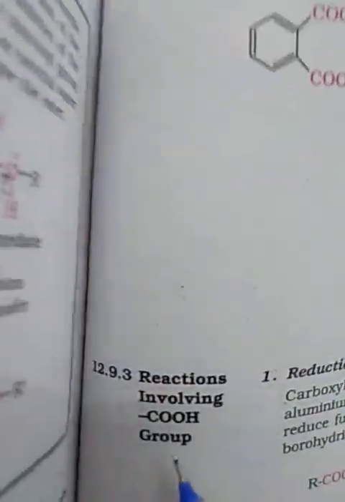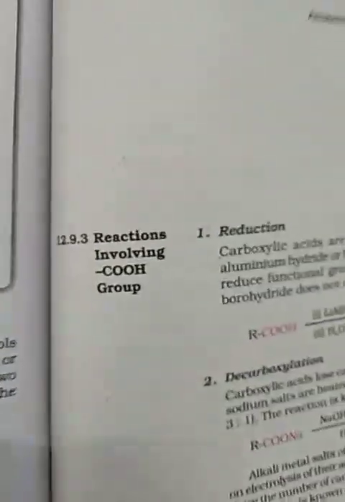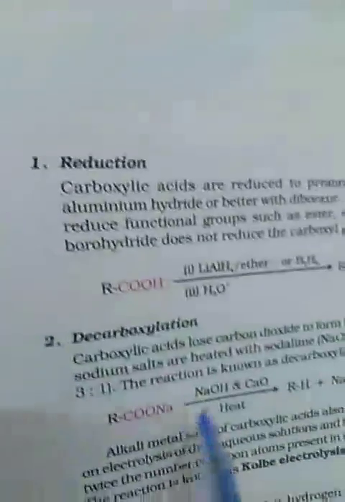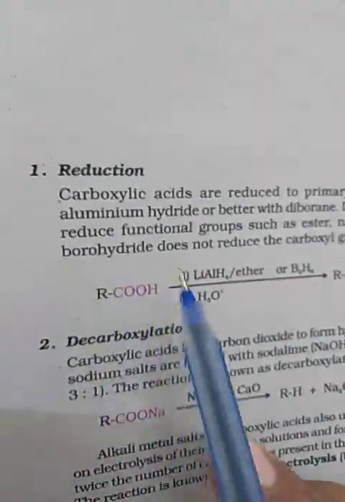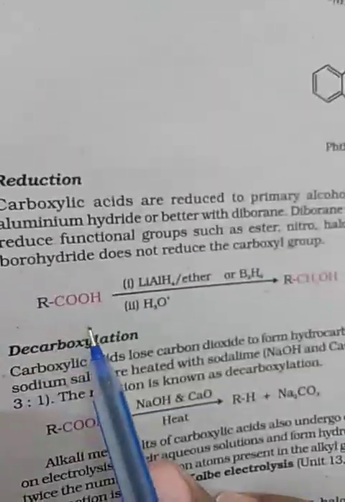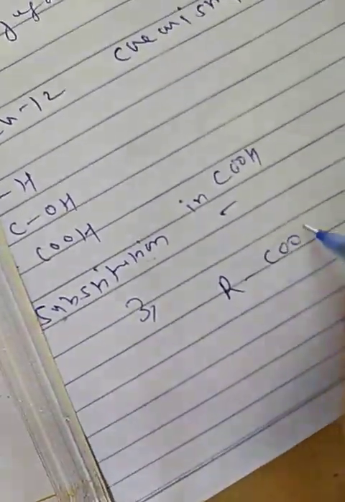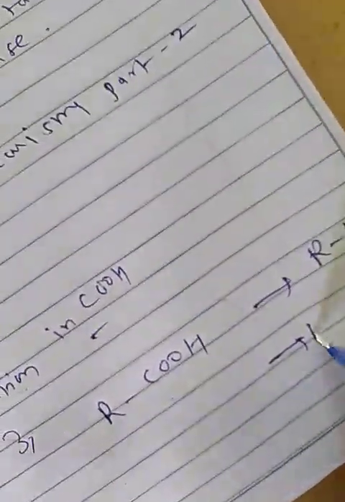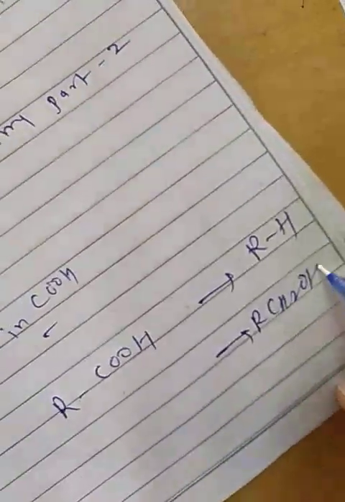Now our next topic is reactions involving the COOH group, where the whole group will be removed. Reduction of carboxylic acid: in reduction you get the COOH group reduced to an alcohol group, RCH2OH.